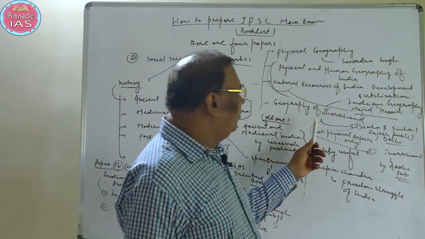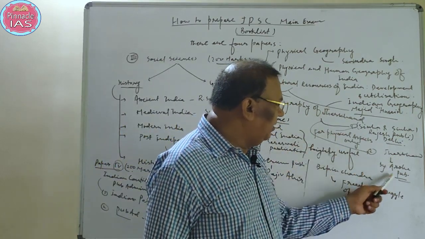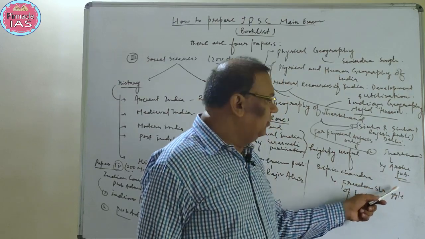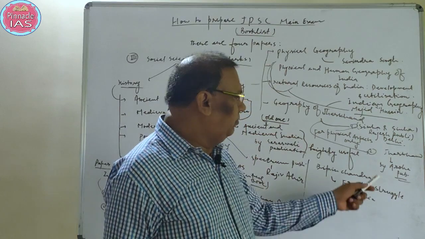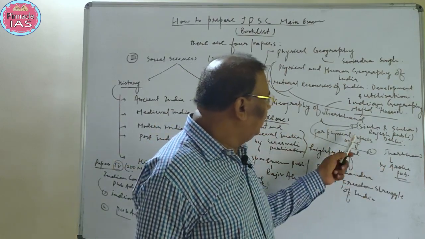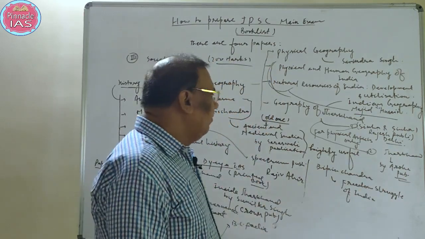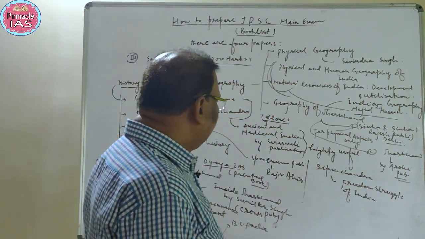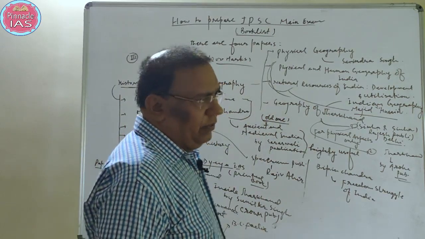For other parts of geography, there is a book, An Introduction to Jharkhand by Arohi publication. So this book is also a good one. You can cover the remaining syllabus with the help of this Arohi publication book. So this is about geography, how to cover geography.